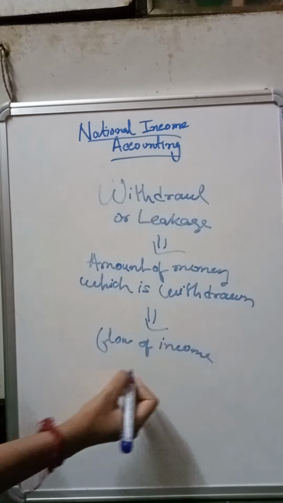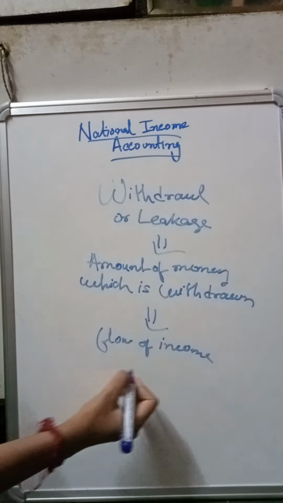For any of the expenditure or payments. So withdrawal or leakage, where does it come from? It comes from the savings of the household. What is withdrawal or leakage? It is the amount of money which is withdrawn from the flow of income. That is the part of the income which is not available for expenditure. Okay, I hope you understand this concept.